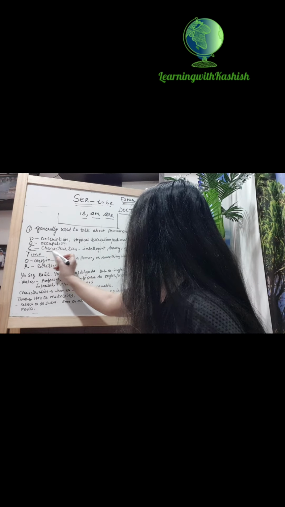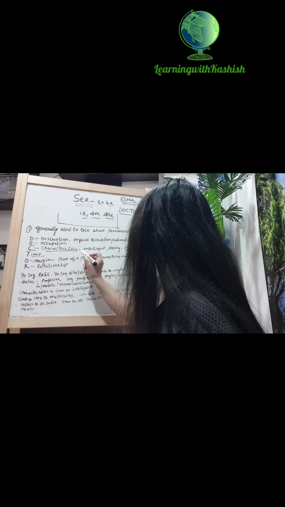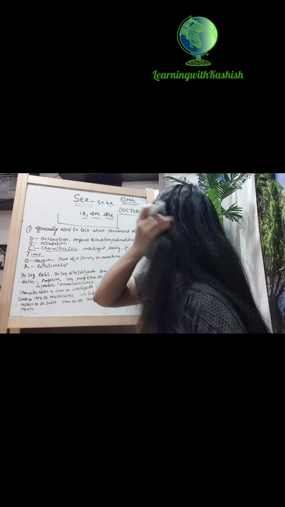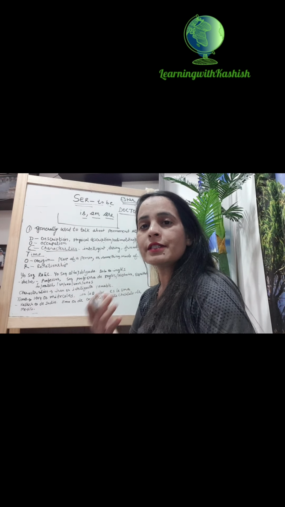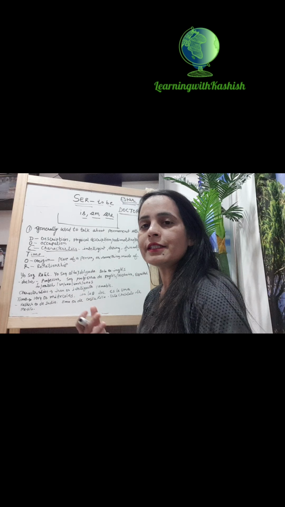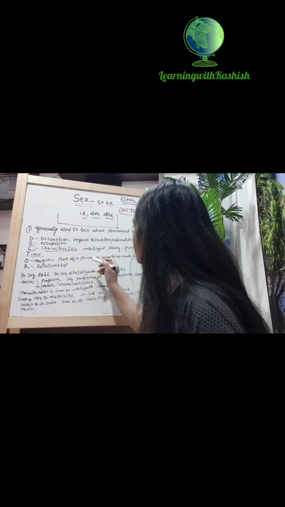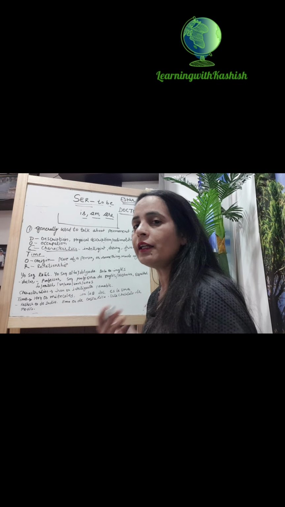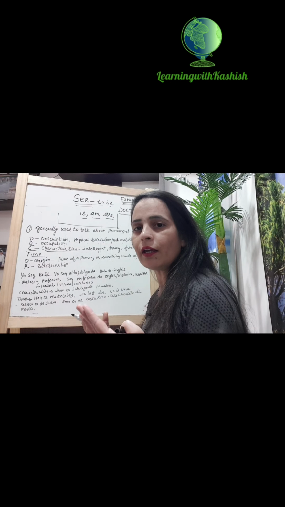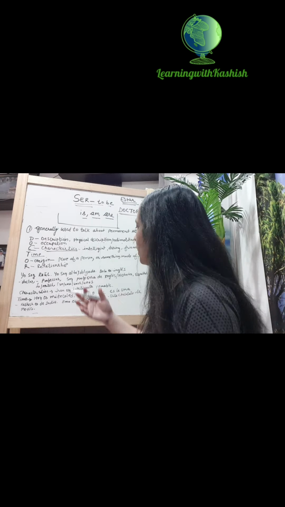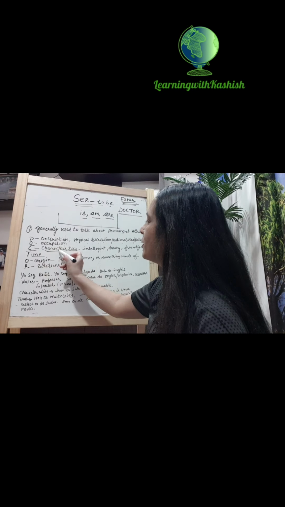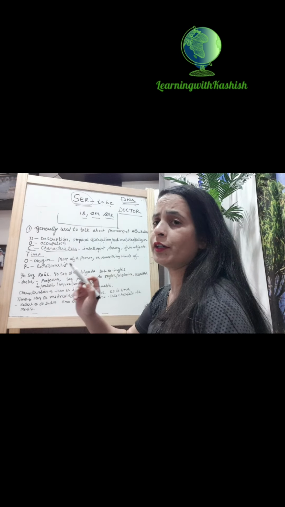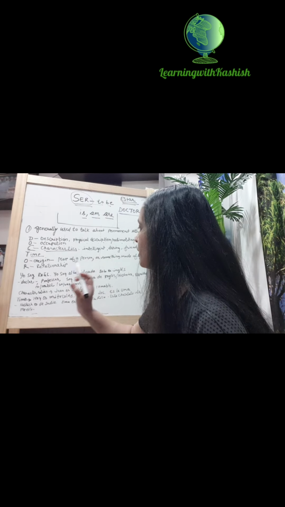Then C is for characteristics. Any characteristic of a person, you have to use ser. For example, he is intelligent. Él es inteligente. He is daring. He is friendly. Any character of a person. Okay. He is rude. Okay. Anything you want to tell, you tell with the help of ser. This is very important to find the difference where we use ser and estar.